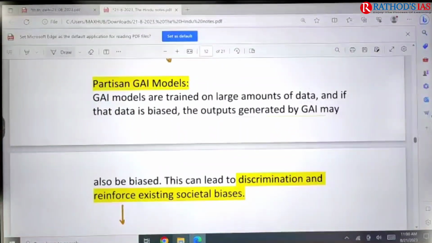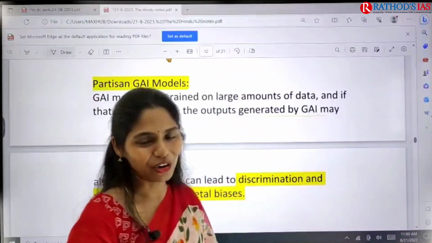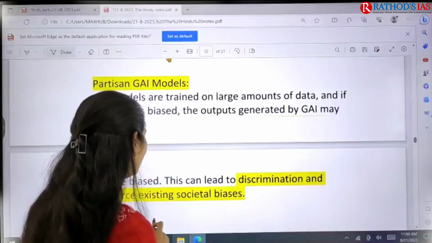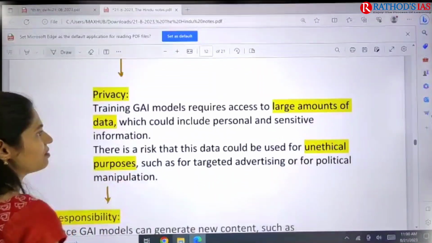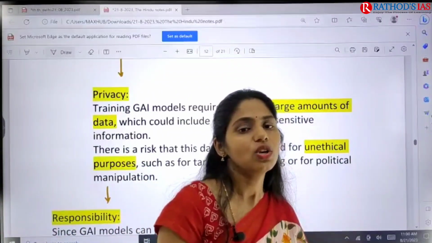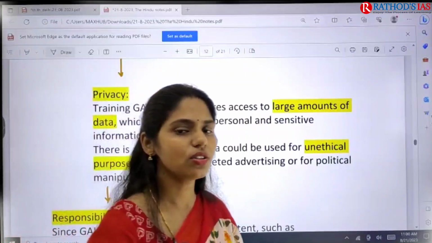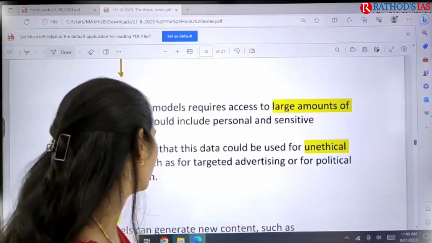They are trained on large amounts of data, and if the data is biased, the output we get will also be biased. And the next important cause of concern here is privacy, because large amounts of data will be given. That data may include both personal and non-personal data. So because of this, it is also one important issue here.